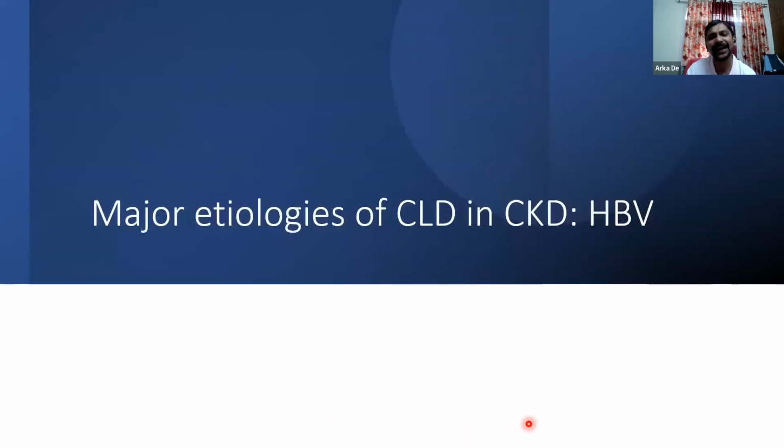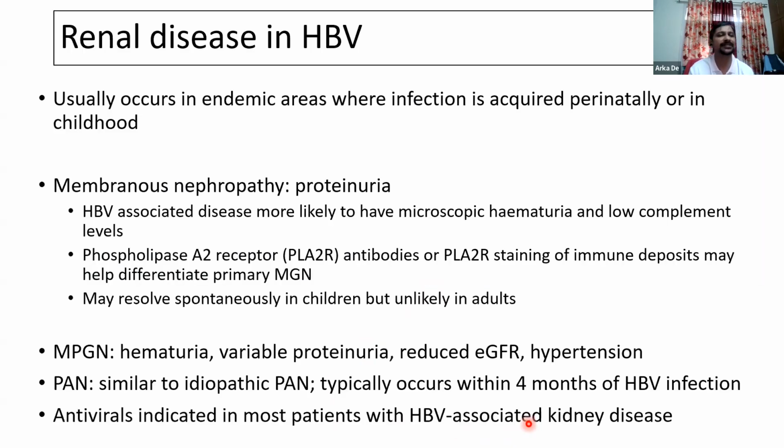So coming to the second major etiology of chronic liver disease in CKD, that is hepatitis B virus. And again, Dr. Amit has already discussed in detail about the various renal diseases that can occur in hepatitis B virus. Usually these things are more common in areas where hepatitis B is endemic, where the disease is acquired perinatally or in childhood.